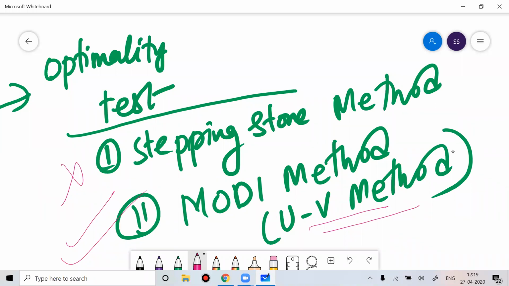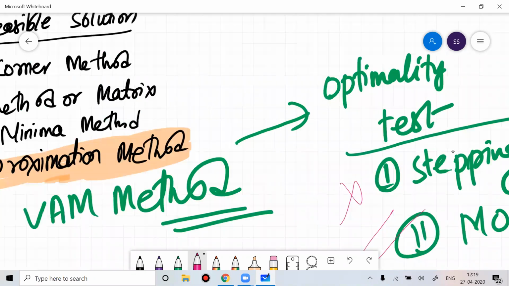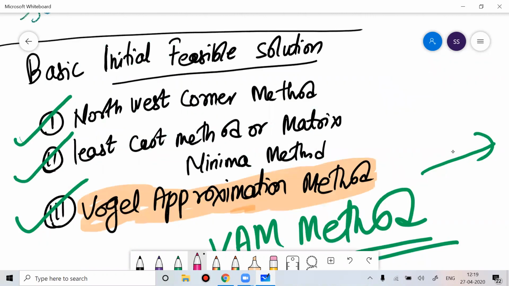So if you get a 15 marks question asking you to get the optimal solution, my suggestion is to start with VAM method, because it gives you the solution closest to the optimal solution. Otherwise, if you get a 5 marks question, you can use any of the three methods.